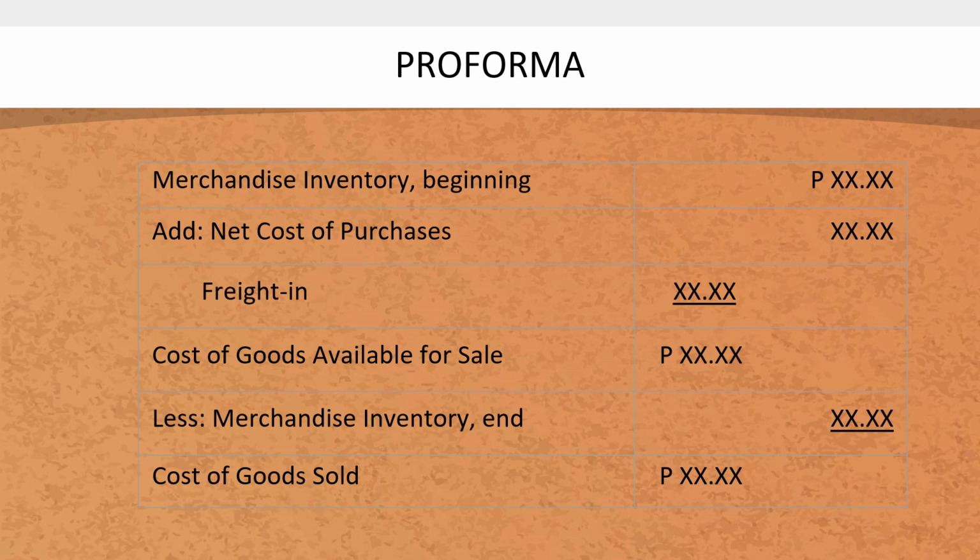So that will give us the cost of goods available for sale. Then we deduct the merchandise inventory end by the end of the period or the year. So that is, for example, December 31 of 2021. So we have the total cost of goods sold.